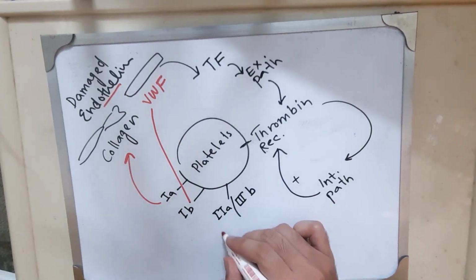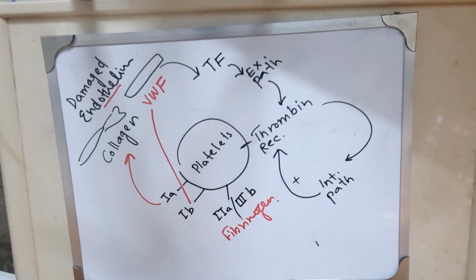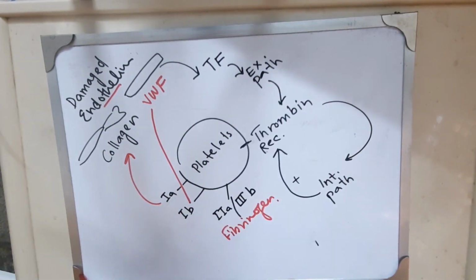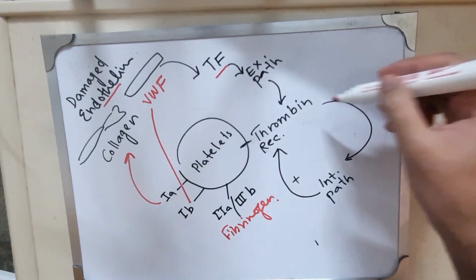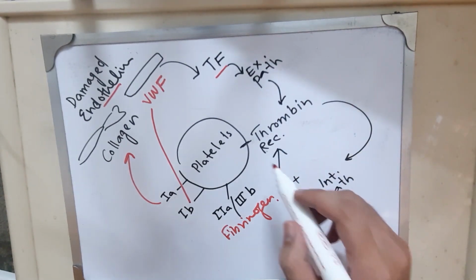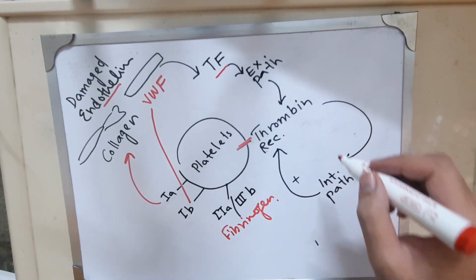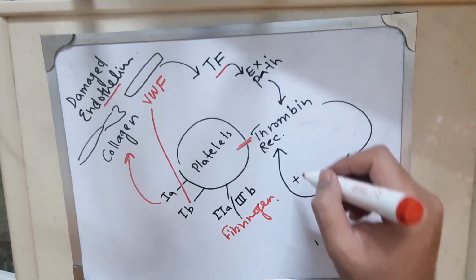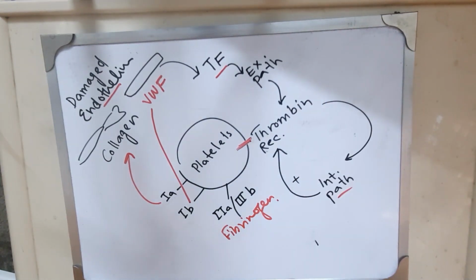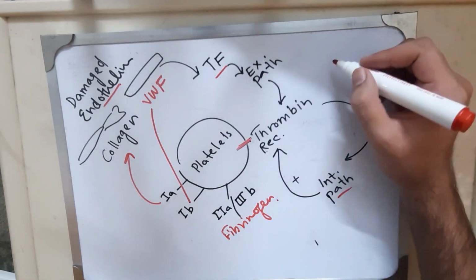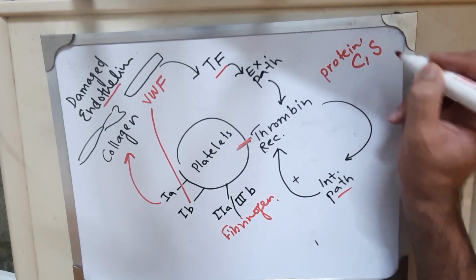There is a receptor for fibrinogen on platelets. Damaged endothelium also releases a small amount of tissue factor, which activates thrombin and the fibrin thrombin receptor on platelets. This thrombin keeps on activating more prothrombin into thrombin through the intrinsic pathway. Thrombin is a key regulator in hemostasis because it also activates anticoagulant proteins C and S.